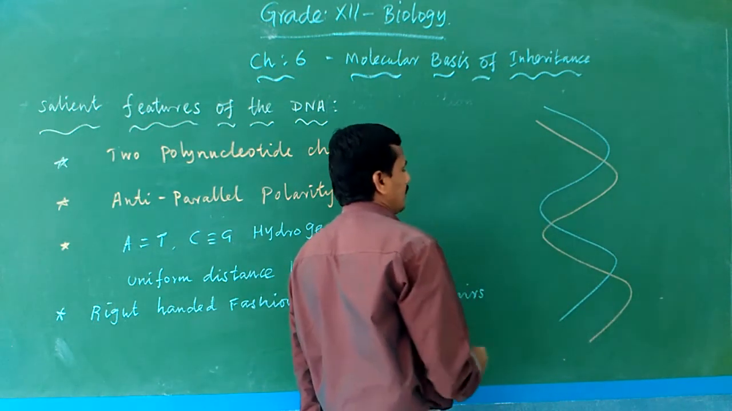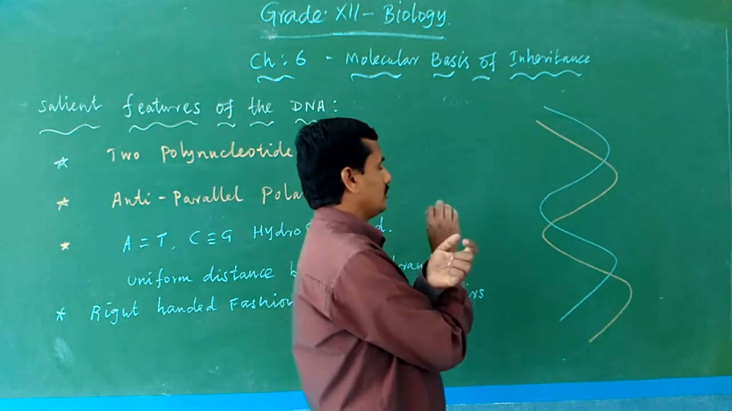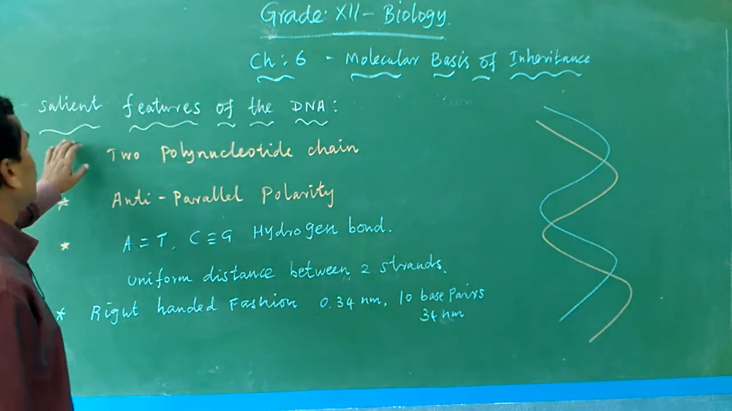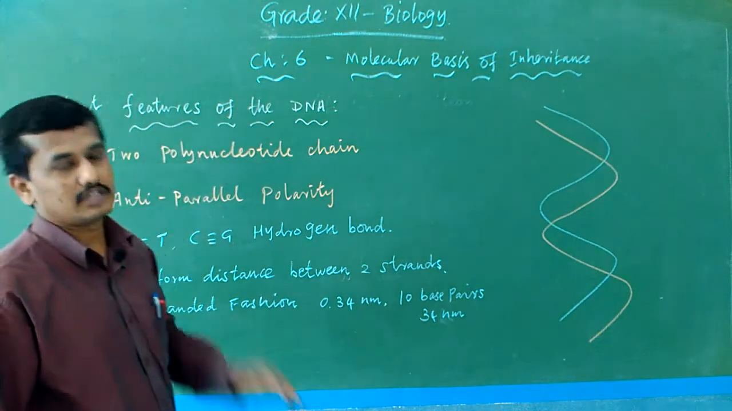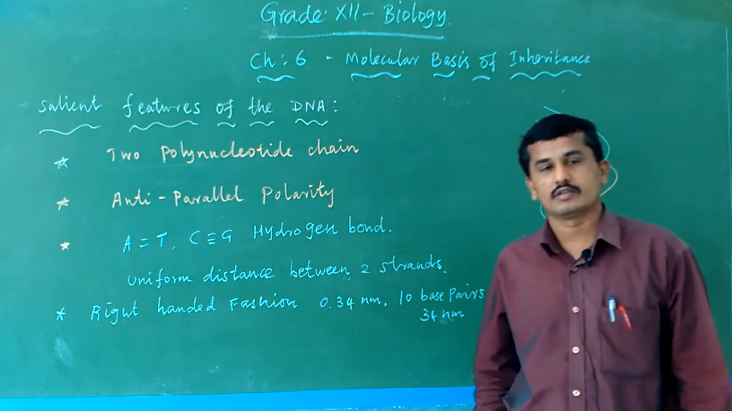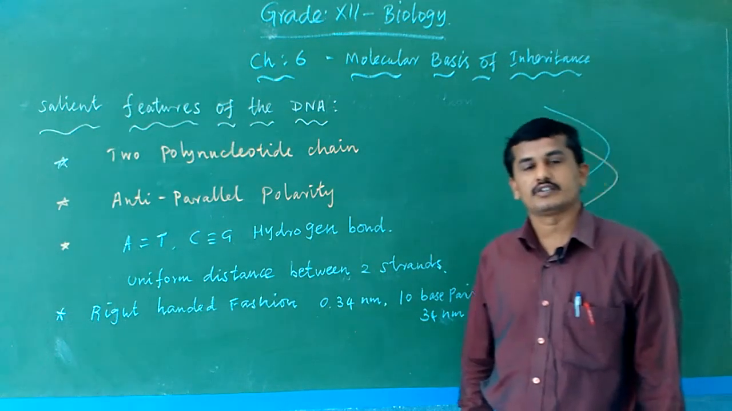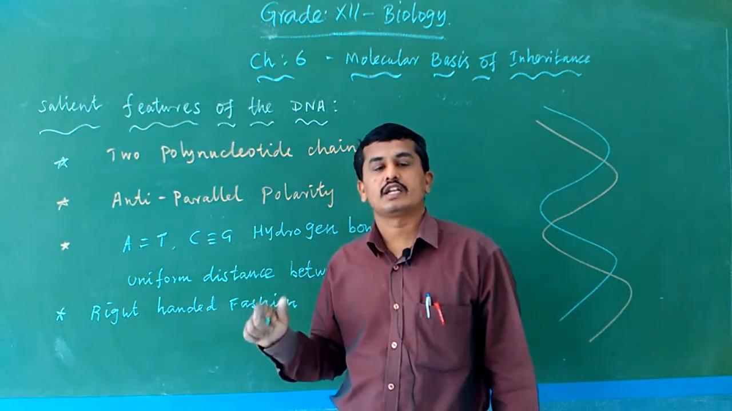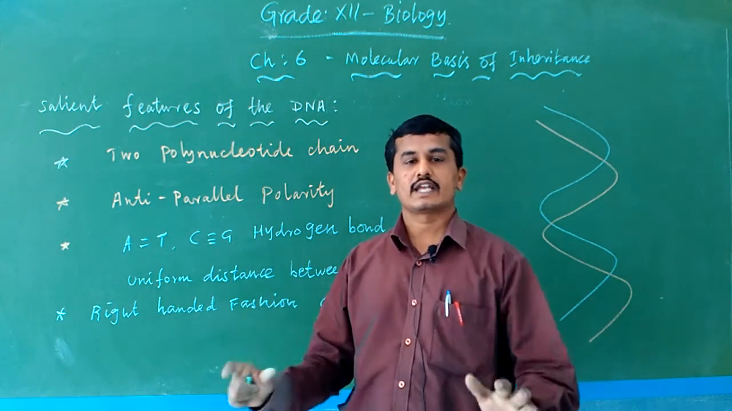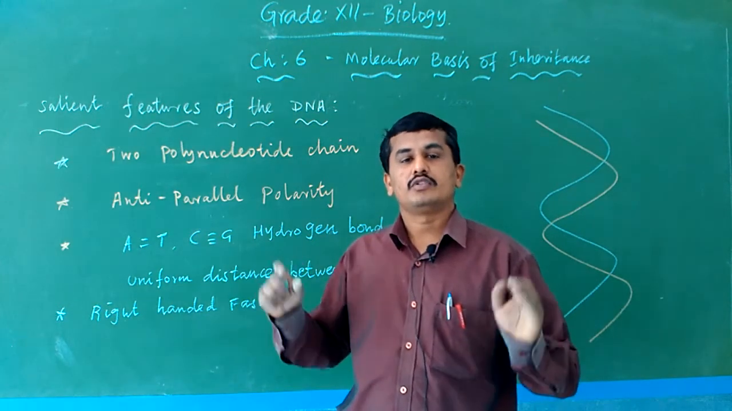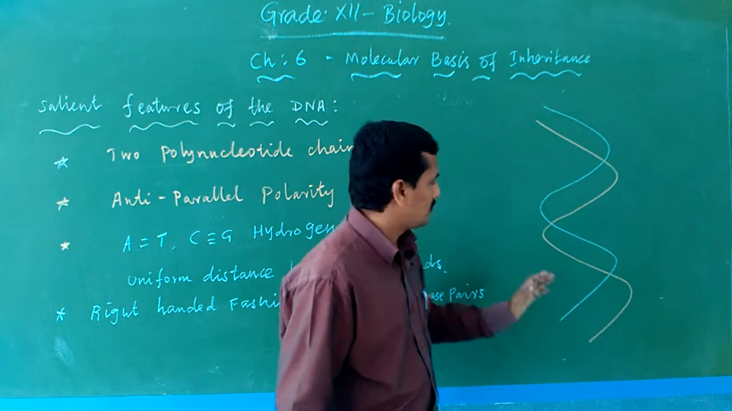It is a two-helical chain. Normally, today we discuss the salient features of the double helical structure of DNA. Single-stranded DNA may also be present in some organisms, like some viruses, where single-stranded or double-stranded DNA can be present. But here, salient features means the important characters of double-stranded DNA.